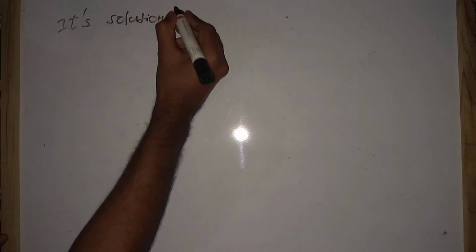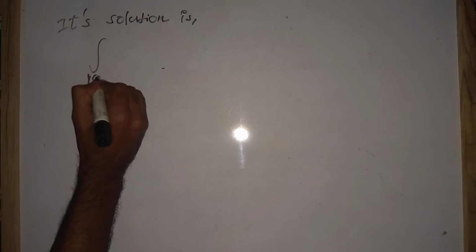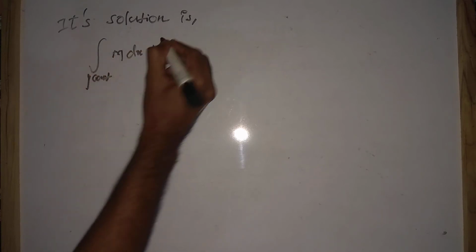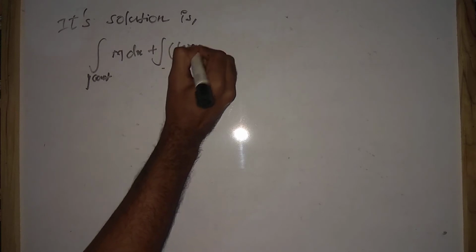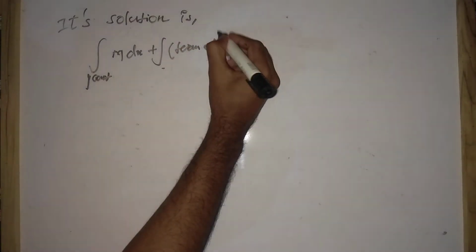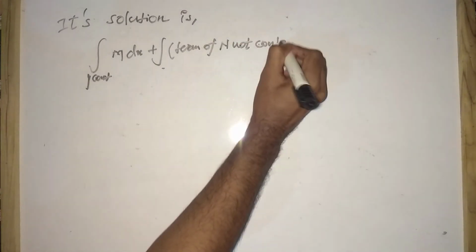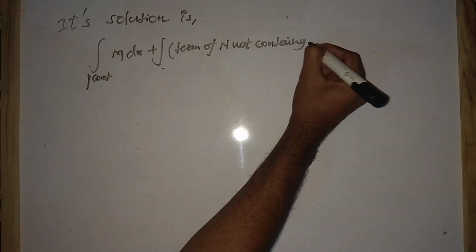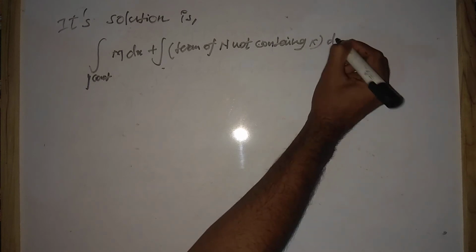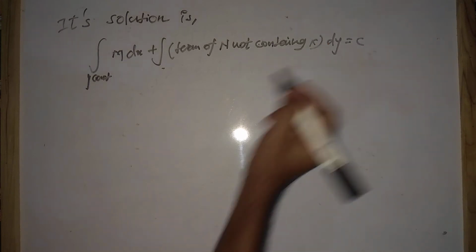Now its solution is: y constant, and here integral of M dx plus integral of the term of N not containing x, into dy equals to c.